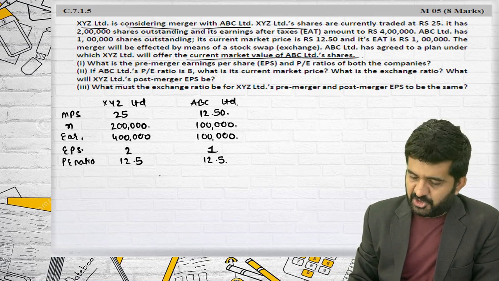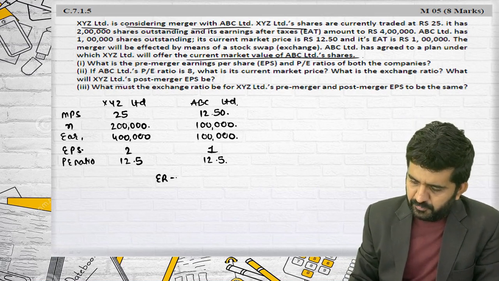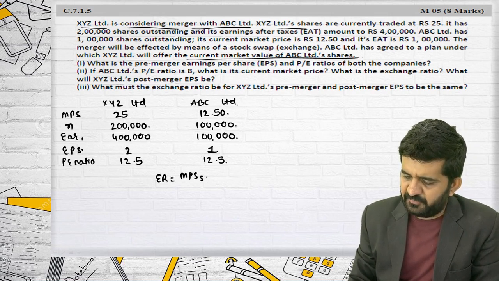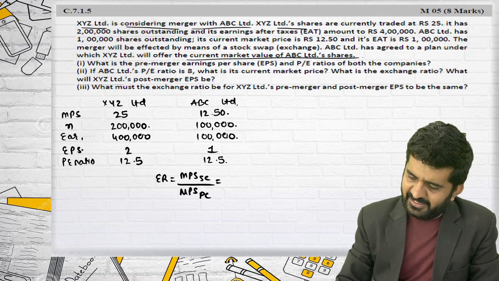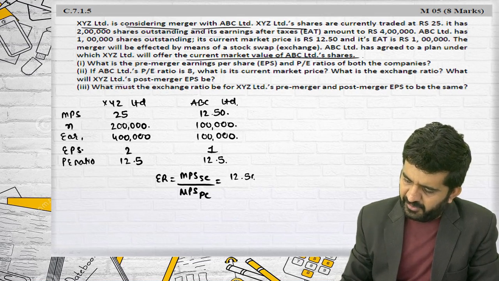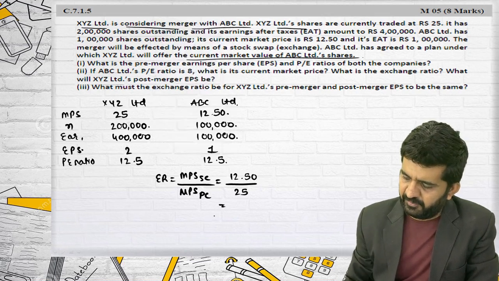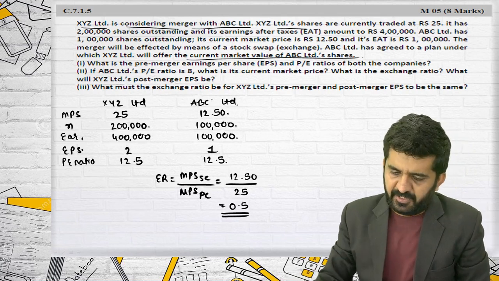Also they have given the exchange ratio. Let me also find out the exchange ratio. Exchange ratio is based upon market price. So MPS of selling company divided by MPS of purchasing company. MPS of selling company is 12.5 divided by 25. It is 0.5. This will be the exchange ratio. This is what is given.